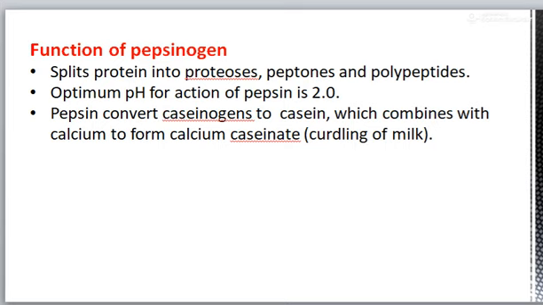What is the function of pepsin? It helps in splitting protein into proteoses, peptones and polypeptides. Optimal pH for its action is 2. Pepsin converts caseinogen to casein, and it combines with calcium to form calcium caseinate.